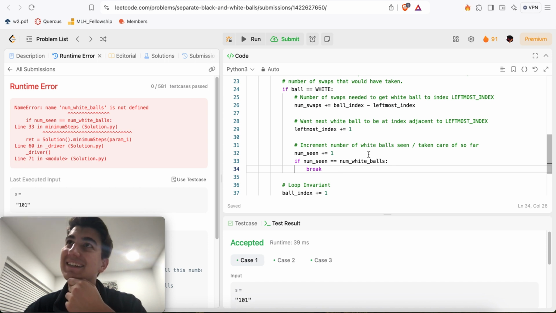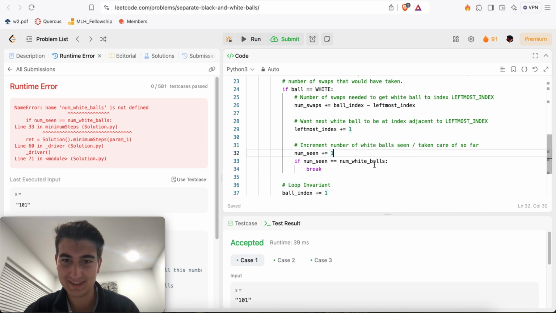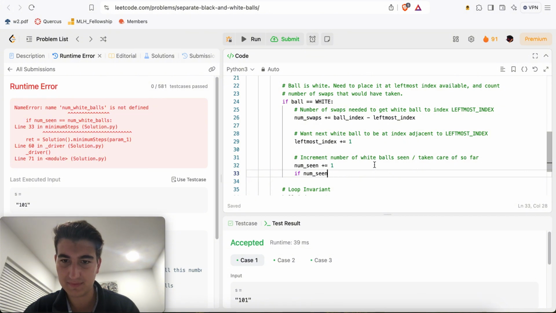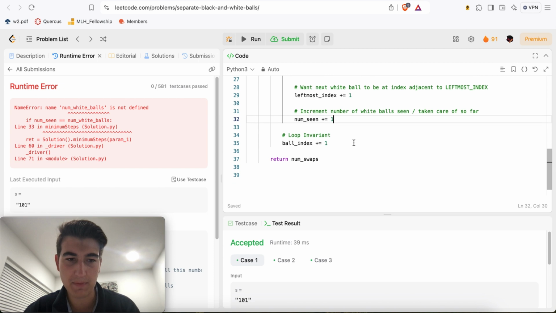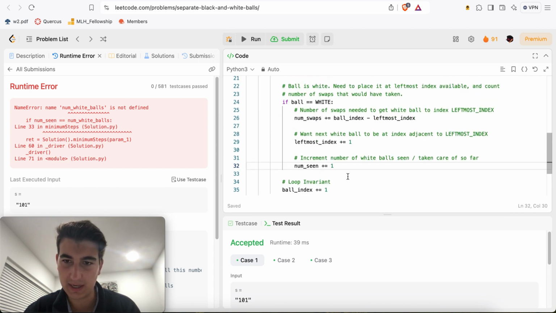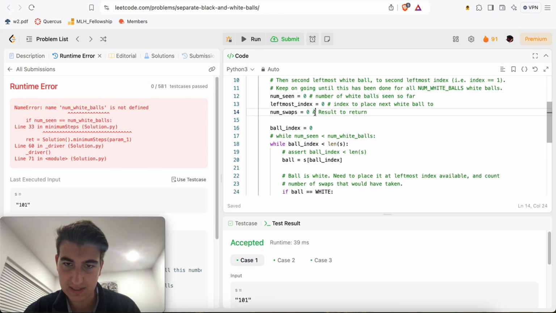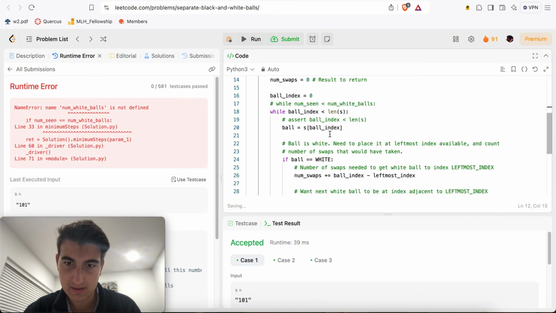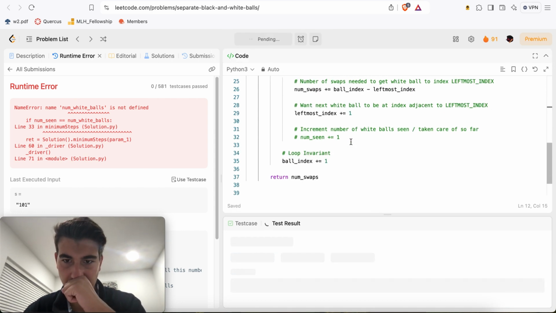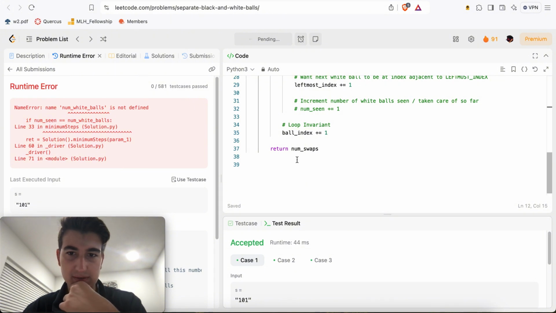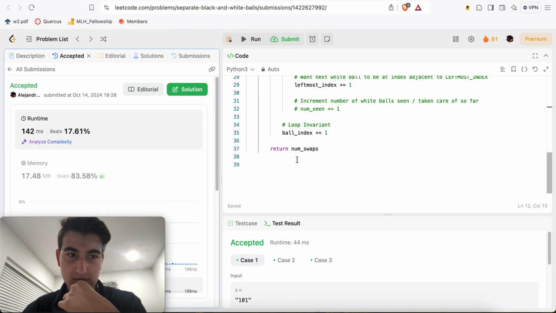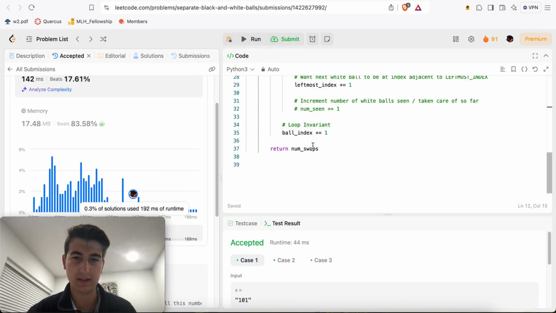Okay. Technically, it takes O(n) time to see how many white balls there are, so I might as well not include that. So here, this is actually useless, and this is useless. No, this is useless. And this will still work. And there we go. Okay, so now we submit. It still seems a little slow, but okay, no worries.